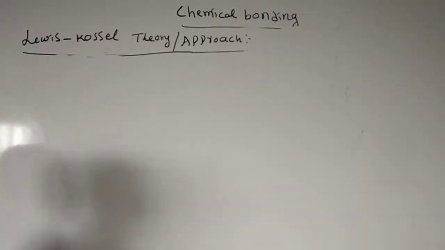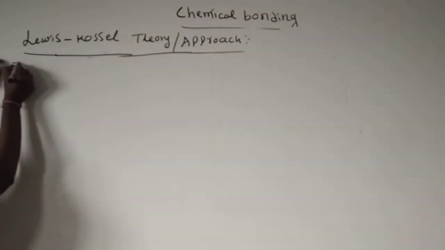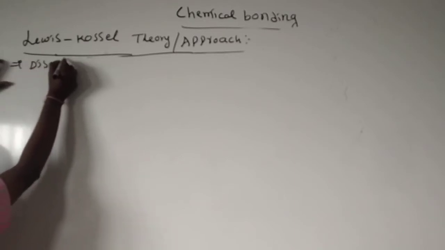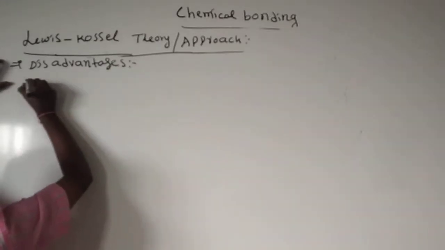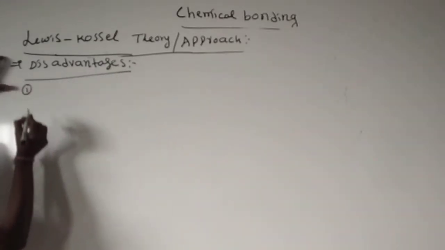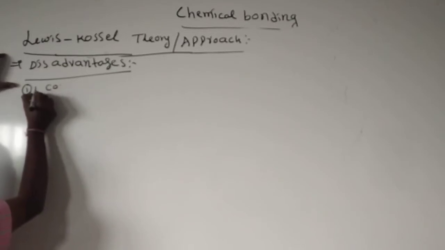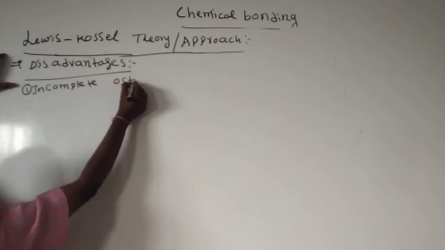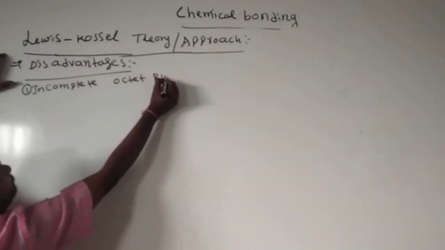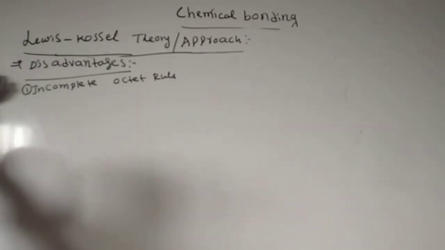Disadvantages of Lewis-Kossel theory. This is also important. Disadvantages. First, it fails to explain the incomplete octet rule, incomplete octet electronic configuration containing molecules.